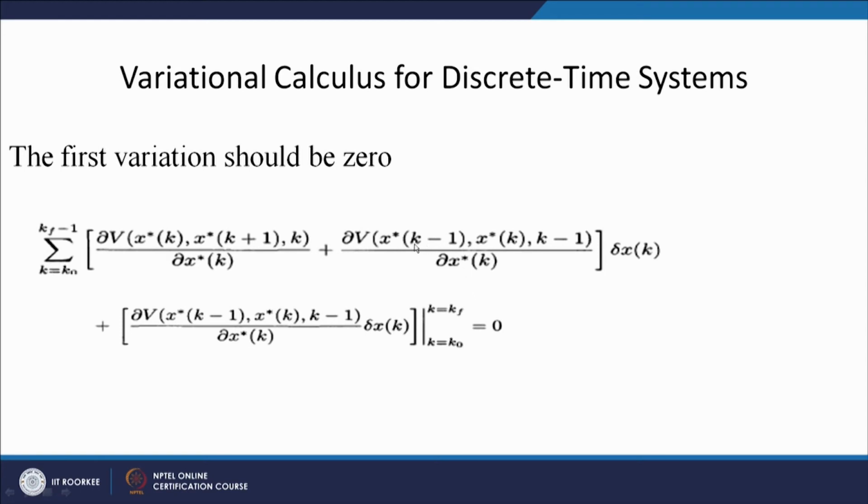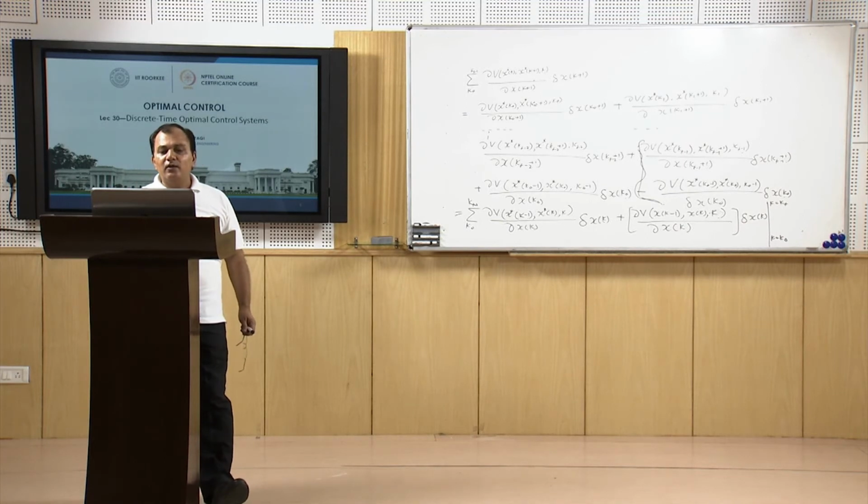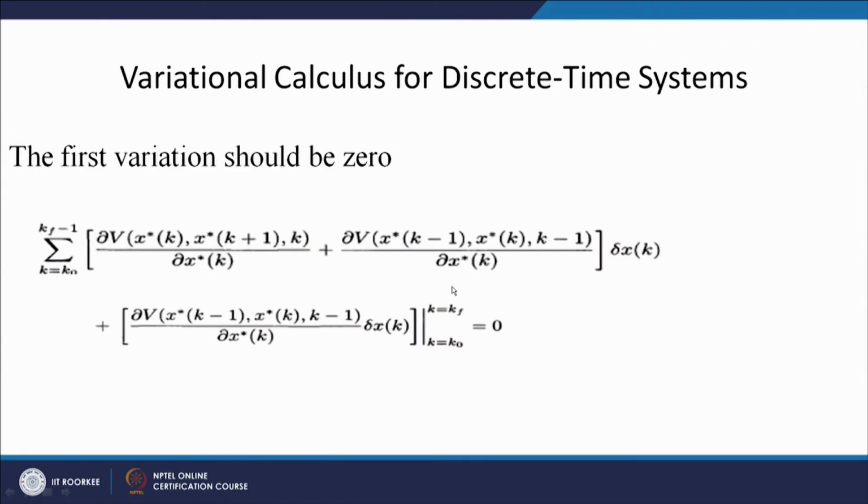Because here we have one step before, as I am finding, like in the first term we have del v at x star of k, this is one step before, x star of k minus 1. So, analogous to this, we can consider it like we are taking the differentiation d by dt of del v by del x dot. So, here we have taken del v by del x k.